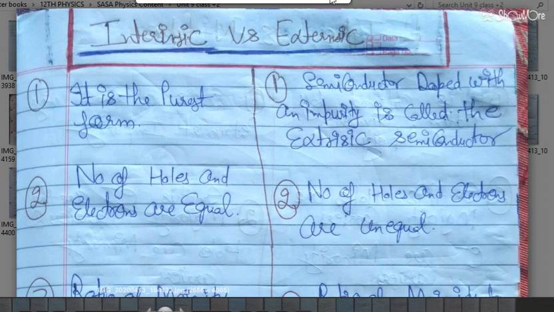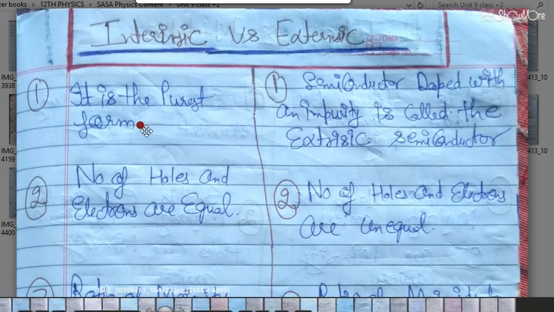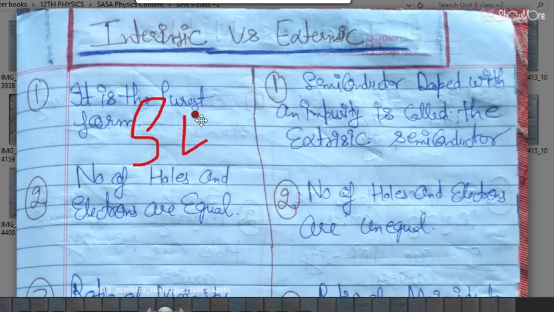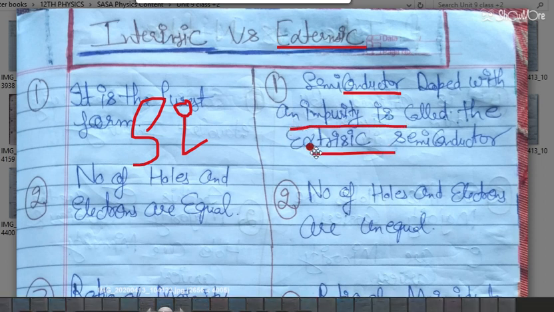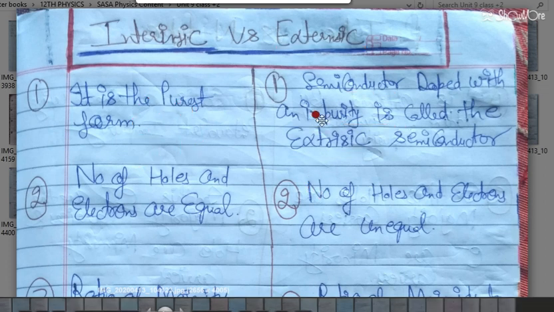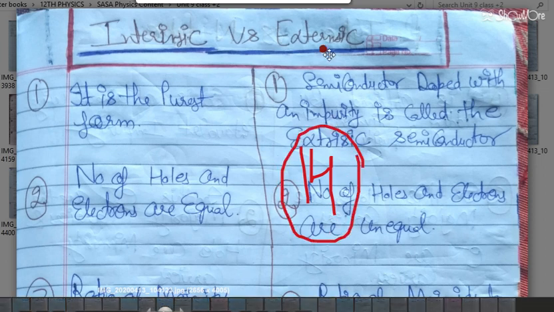Intrinsic means it is the purest form, meaning only silicon atoms are there, only germanium atoms are there, no impurity is there. But in the extrinsic, as I said, we dope something. So in the extrinsic it is doped with some impurity like a group 15 element. Which group does the semiconductor belong to, students? Semiconductors belong to group 14. So we will add sometimes a group 13 impurity and sometimes a group 15 impurity to the semiconductors. Why we do it, I will tell you in the next lecture.